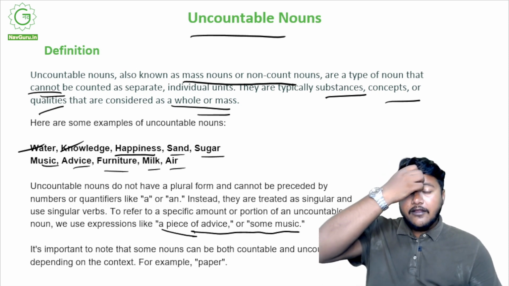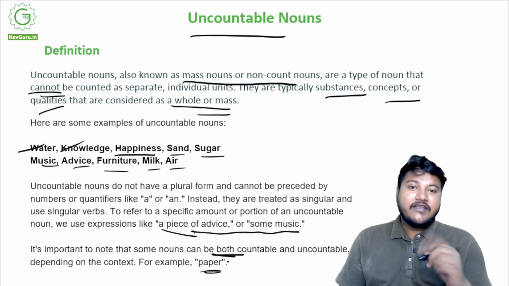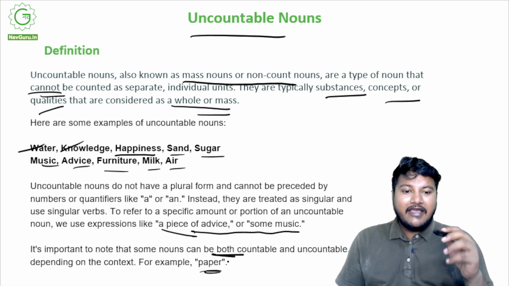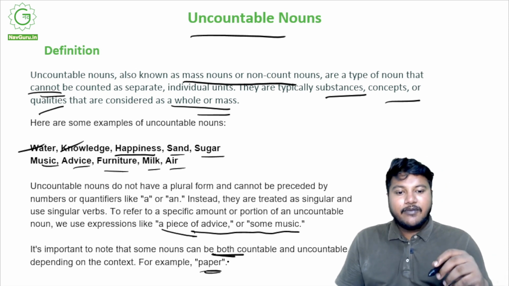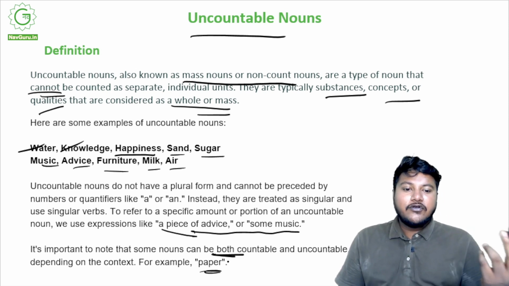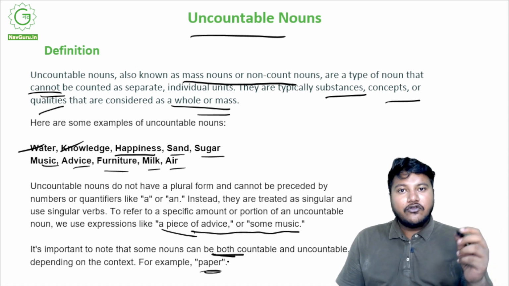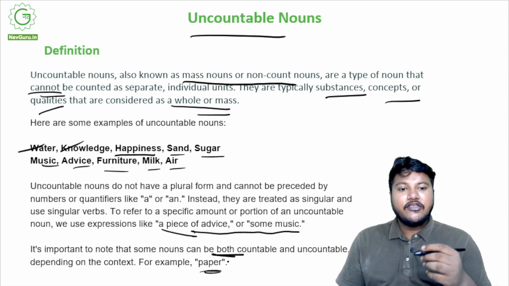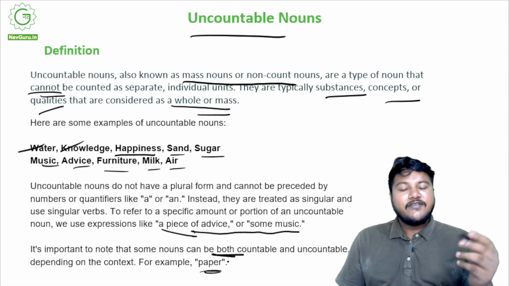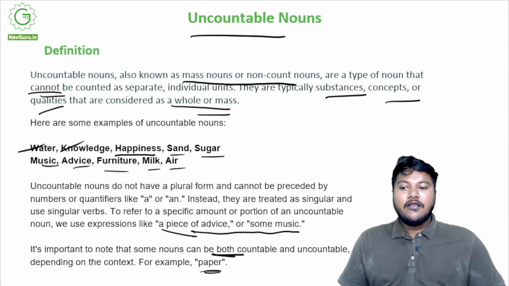All right. And also it is very important to note that some nouns can be both countable and uncountable. For example, paper. When I'm talking about one single sheet of paper, I can say, I have a paper, I'm writing on a paper. But if I say newspapers are printed on paper, I'm talking about all the paper in the world, that is in general, and it is an uncountable noun. It's not papers, it's still paper. So some nouns can be both countable and uncountable.